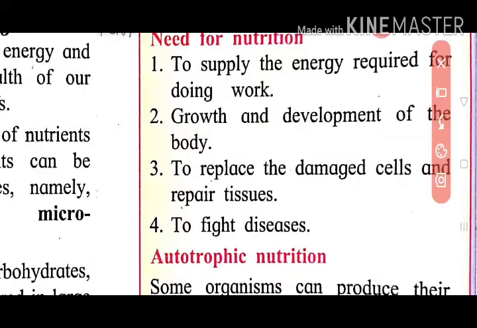So nutrition is needed for growth and development. And third, to repair damaged cells. Doing different activities in our body, many cells get damaged, through bleeding, injury, also cell damage. Those damaged cells are replaced by nutrition.